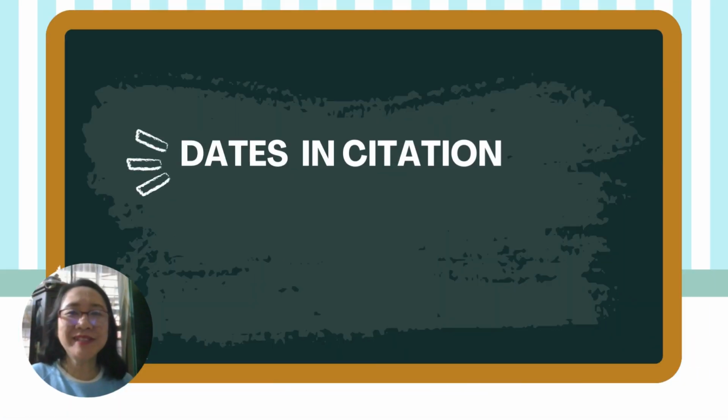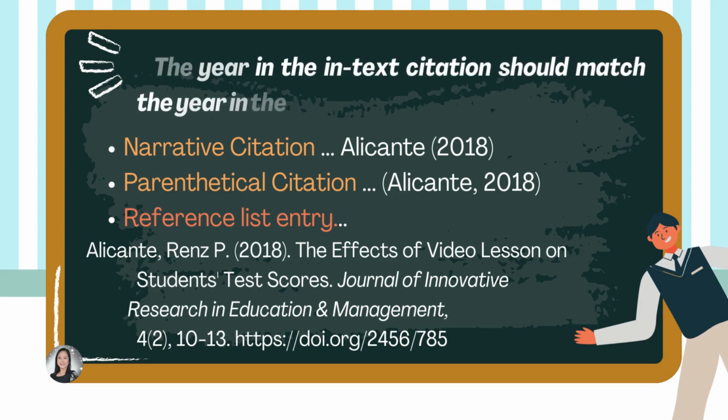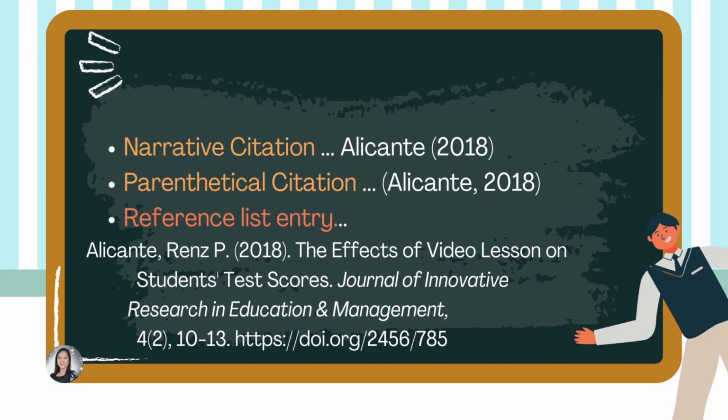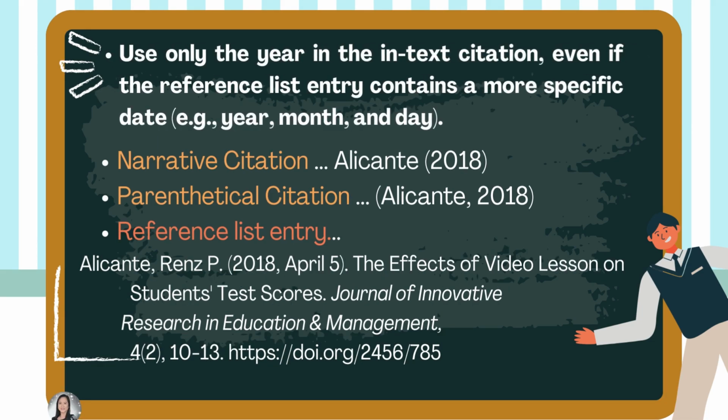Now, let's talk about the dates in citation. First rule is that the year in the in-text citation should match the year in the reference list entry, whether you are using the narrative citation or the parenthetical citation. For example, our narrative or parenthetical citation is Alicante 2018, so in the reference list entry, Alicante 2018 should also be matched. Another one is to use only the year in the in-text citation even if the reference list entry contains a more specific date, for instance, year, month, and day.